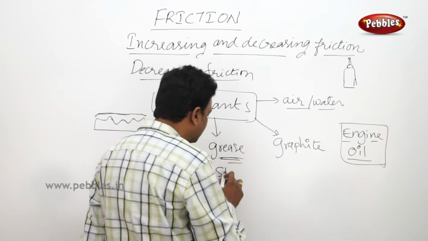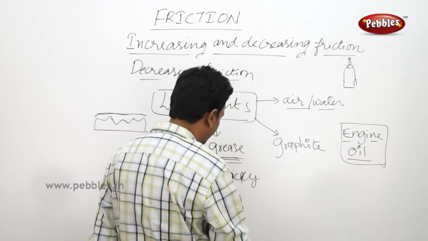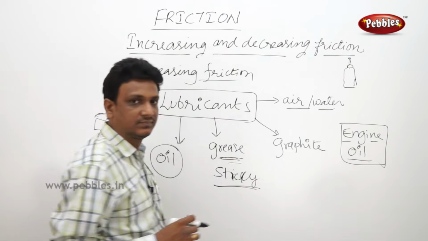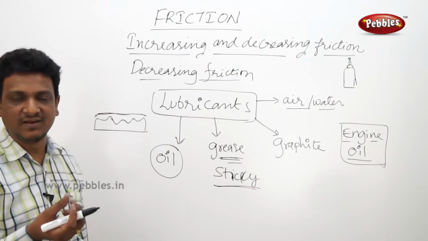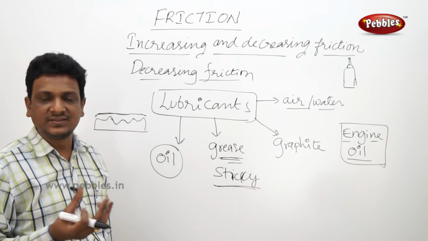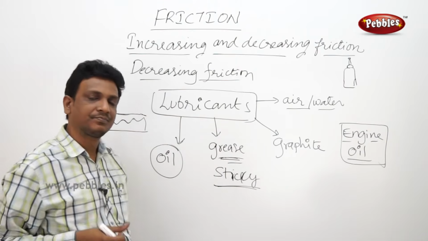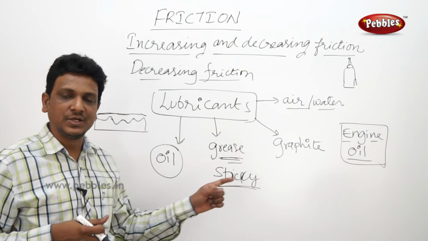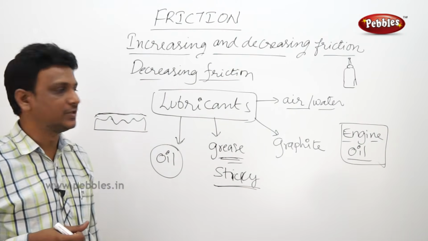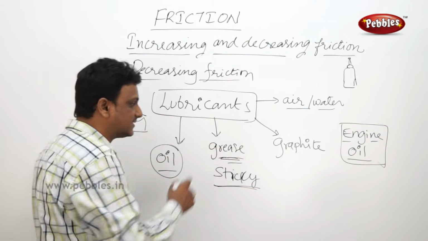Grease is a sticky, ghee-like material. You might have experienced ghee. So the grease is just like a condensed oil form. Grease is applied, and by that we can reduce the wearing, the sound, and the heat. Some places there is no possibility to apply oil and grease.